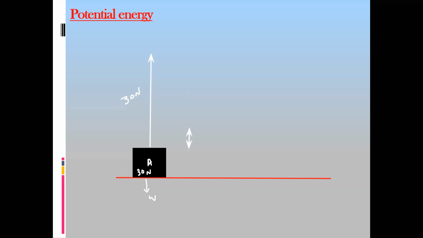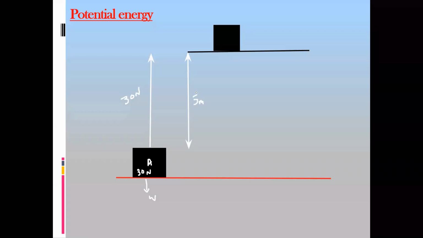So I move this object to a distance of 5 meters and place it on the shelf. I lift the object with a force of 30 newtons to a distance of 5 meters and place it onto a shelf.